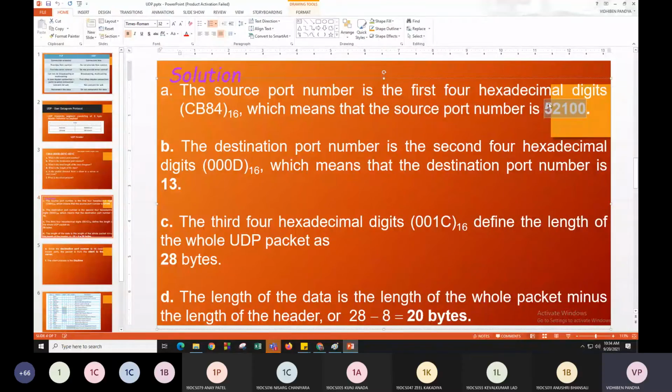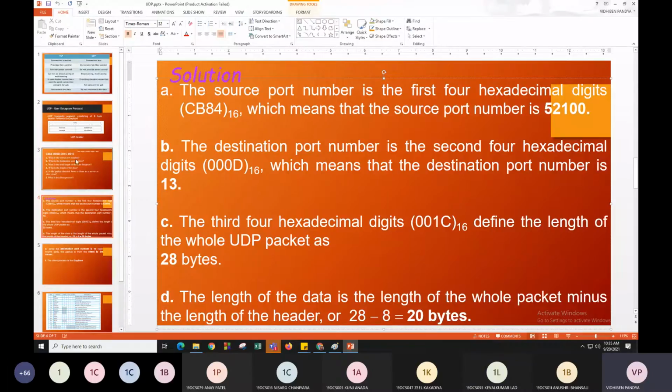Are you understanding? Yes, ma'am. Okay. So I don't think there is any need to explain how we can convert the hexadecimal value into the decimal, right? You guys have learned that in your third semester. Yes or no? Yes, ma'am.